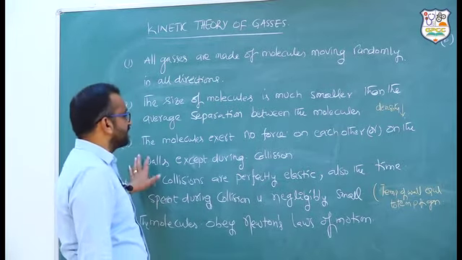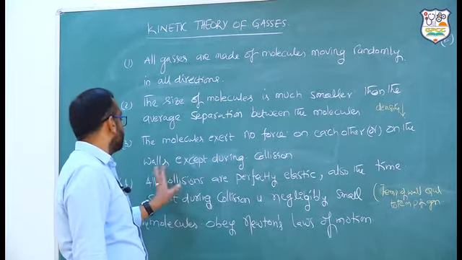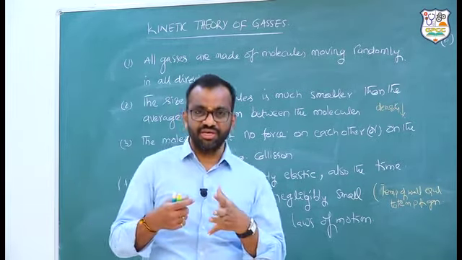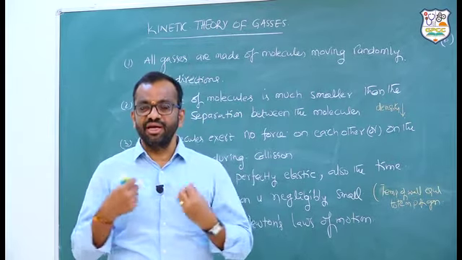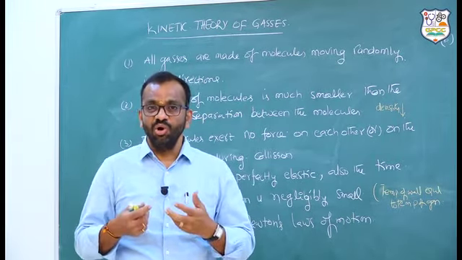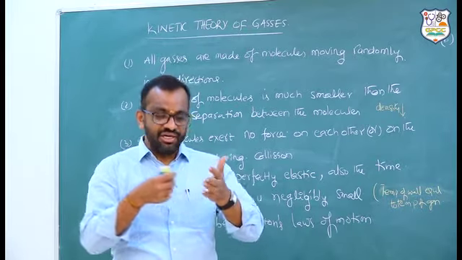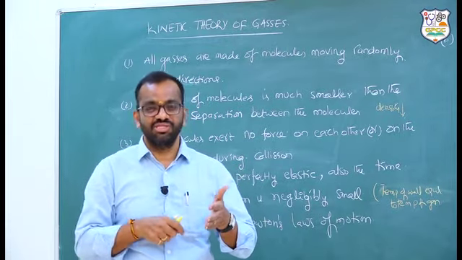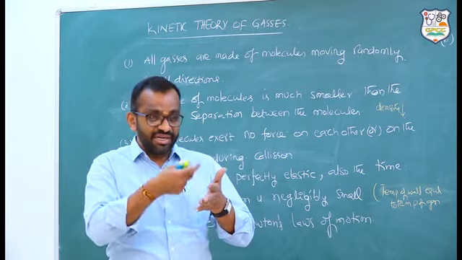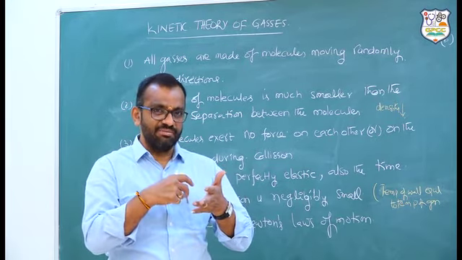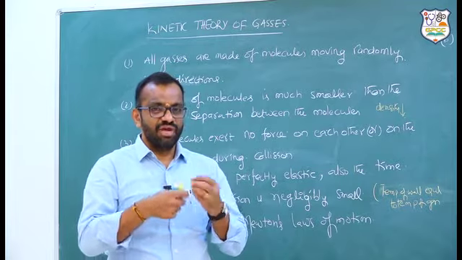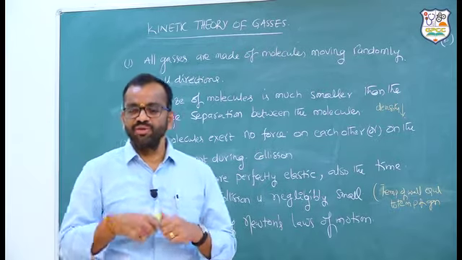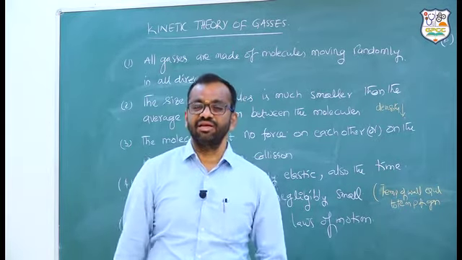Next, the molecules exert no force on each other or on the walls except during collisions. When the collision is taking place, in between, one is not exerting any pressure on the other. Why and how? Whenever it collides with the wall, it gives a momentum of mv and bounces back with a momentum of mv, if the collision is perfectly elastic. At that time, the momentum difference, which is nothing but the rate of change of momentum if you calculate it for 1 second, gives force. That force per unit area gives pressure. Like that they are calculating the pressure.